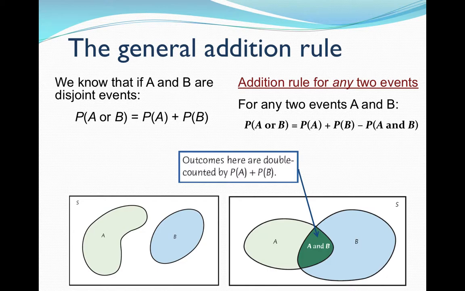That works across the board, but if the events are disjoint, there is no intersection, so the A and B do not exist. It's a zero value. So we can shorten it to just adding the probability of a 1 on a die and the probability of 2 on a die. Disjoint, again, means that two events cannot happen at the same time. Another way to say that is mutually exclusive.